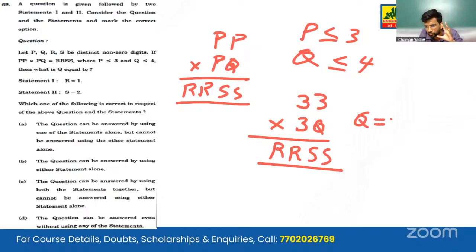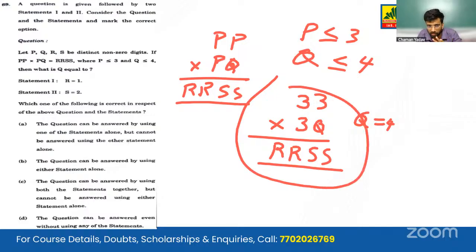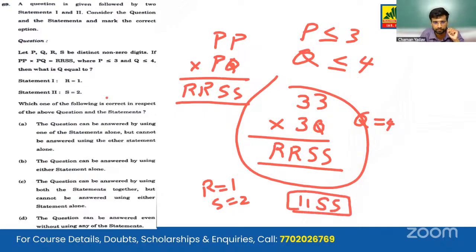Putting the value of Q equal to 4 and solving will give us our answer. Ultimately, R is 1 and S is 2. We can have our number like this, 1, 1 and S, S in the end. So again, we have not used any of these statements in this question. They are true, but they are not applicable in deriving the answer. So the question can be answered even without using any of the above statements.